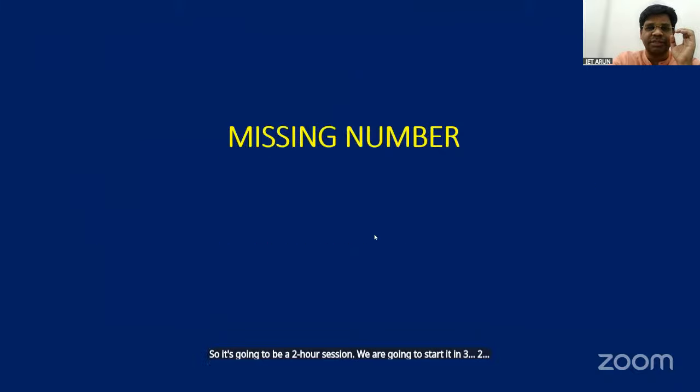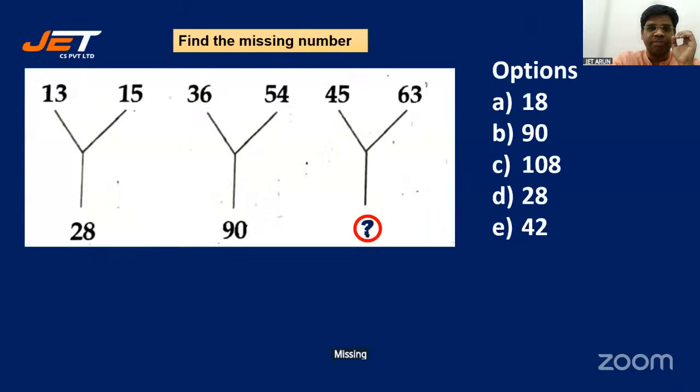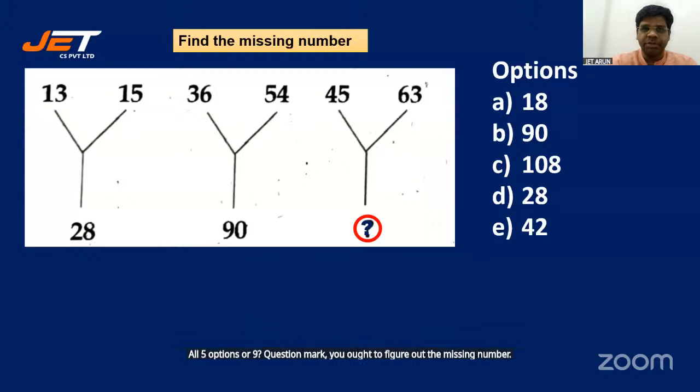Here's the first question. Missing numbers. Students, look at the question. 5 options are there. At the question mark, you have to figure out the missing number. How do you find the missing number? You have to look into the pattern. You have to look at the pattern, students. 13 plus 15 is what? 28. So what is happening with 36 plus 54?